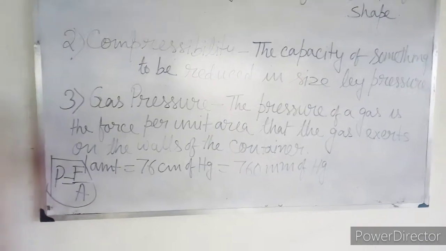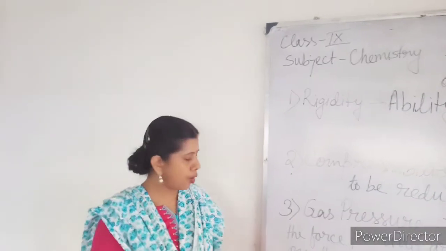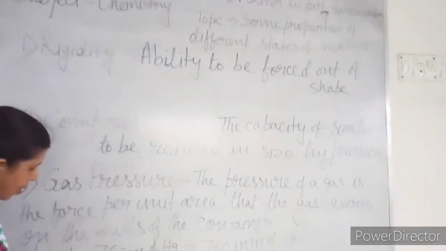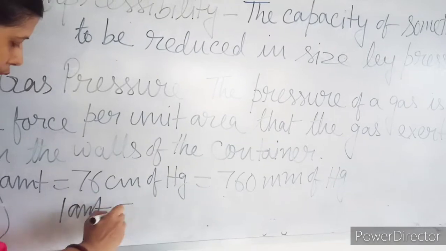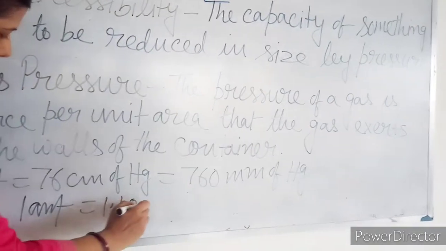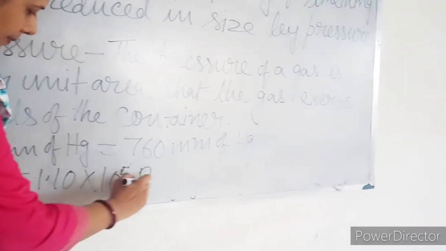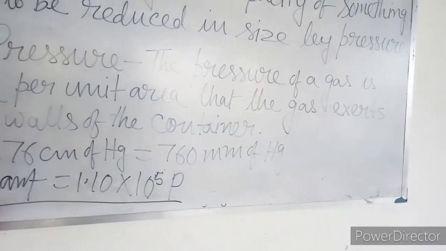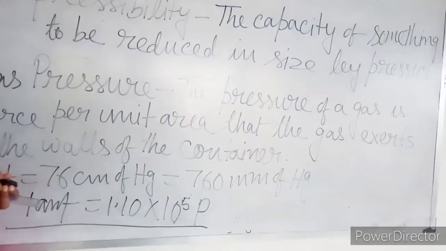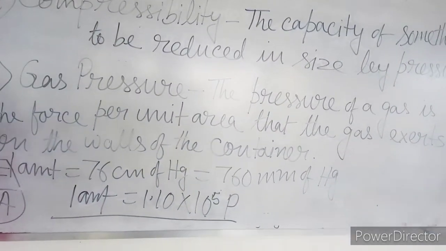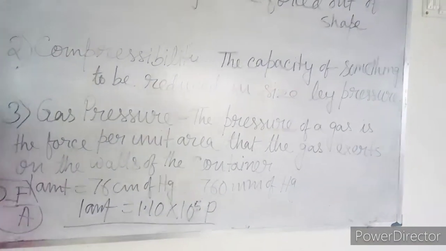Another unit of pressure is the Pascal, which you also have to know. 1 atmospheric pressure is equal to 1.01 into 10 to the power 5 Pascal. This is the relationship between atmospheric pressure and Pascal. So if you get any numerical to convert pressure into Pascal, you can convert using this formula.